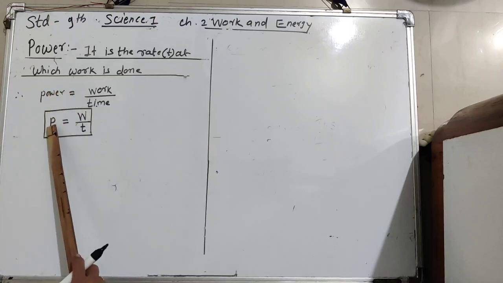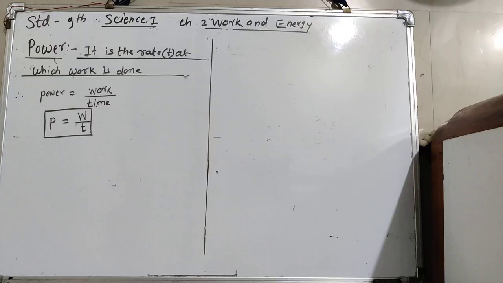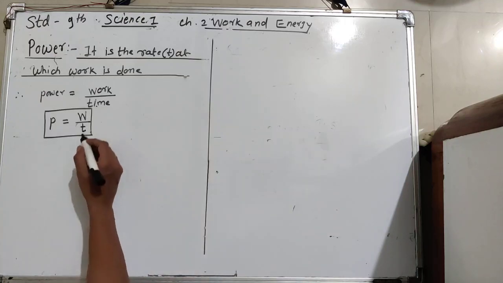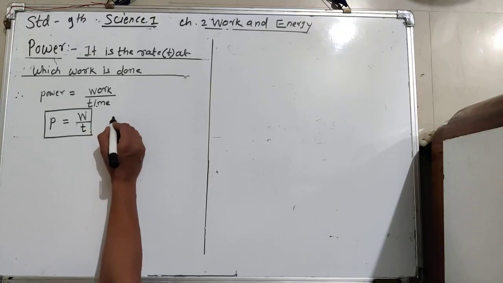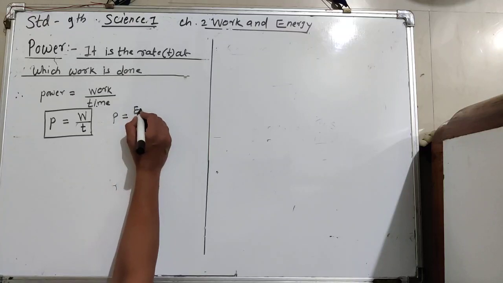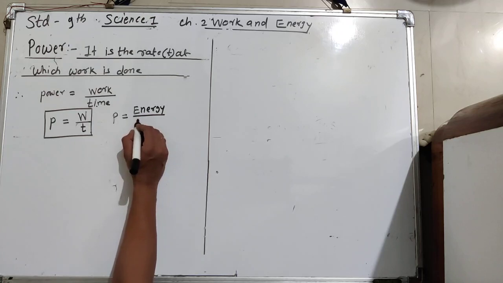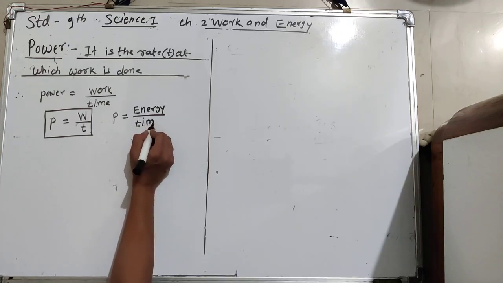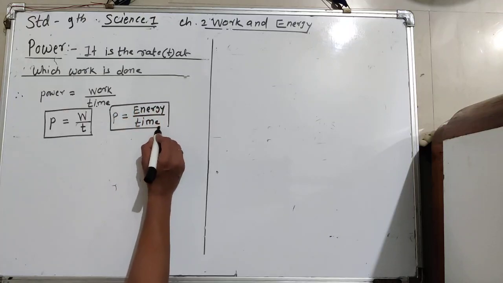The short form of power is P, work is W, and time is T. You know that the capacity to do work is called energy. Here, instead of work we can write energy also. So the formula of power is P is equal to energy upon time. Okay, this is the second formula of power.